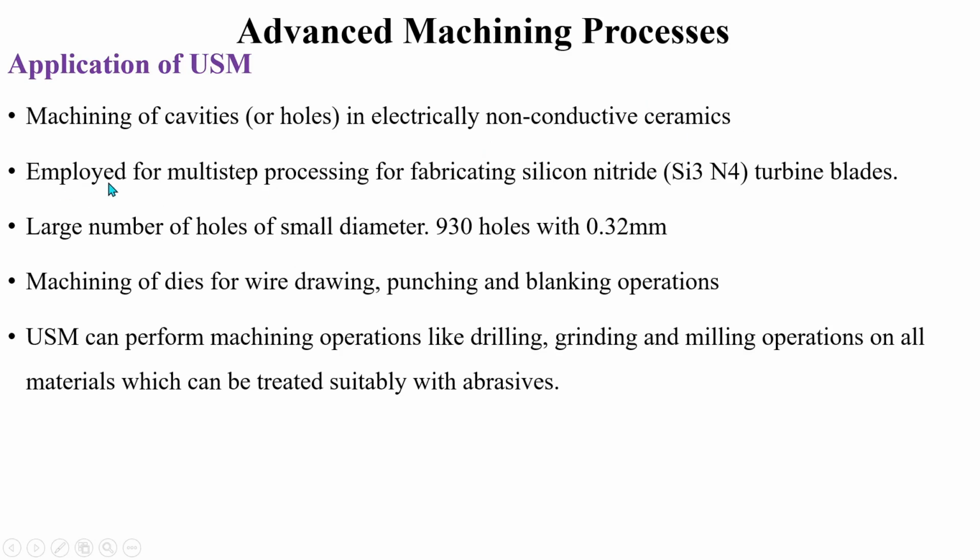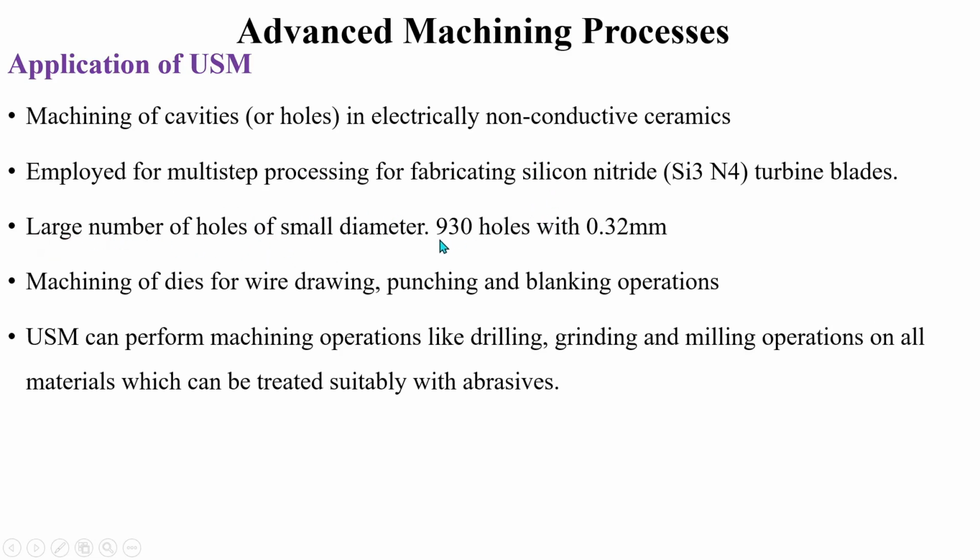And USM can be employed for multi-step processing for fabricating silicon nitride turbine blades. So the machining will be employed in multi-step rather than a single step for fabricating these turbine blades, and it can be used to machine a large number of holes which have very small diameter.